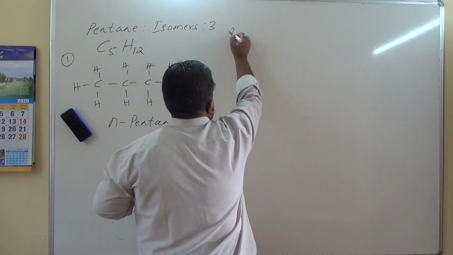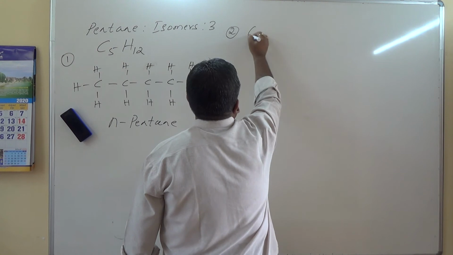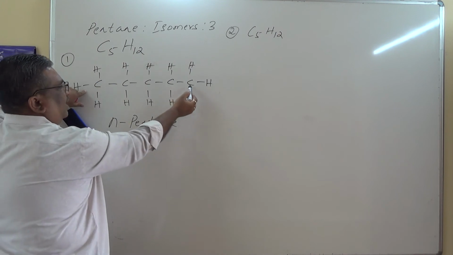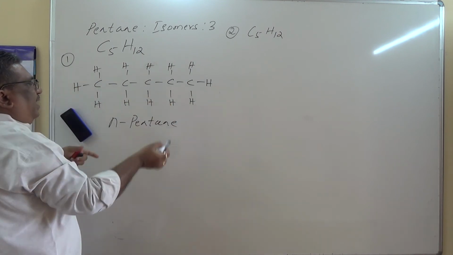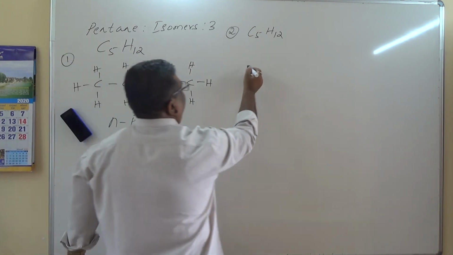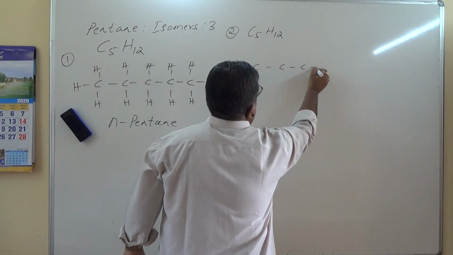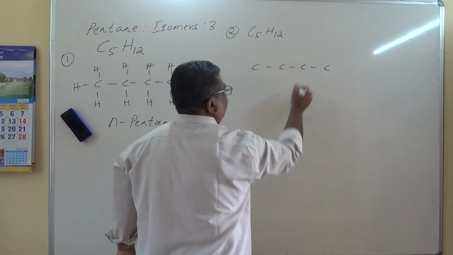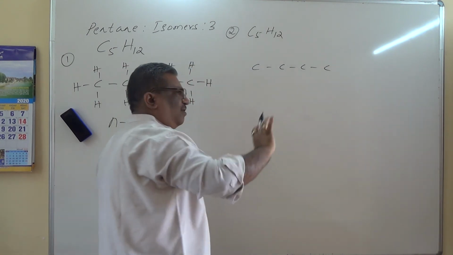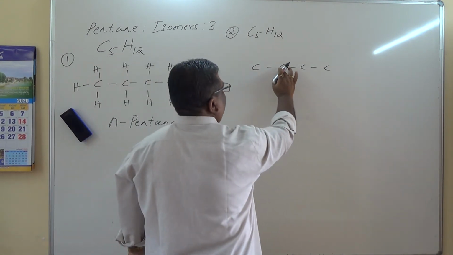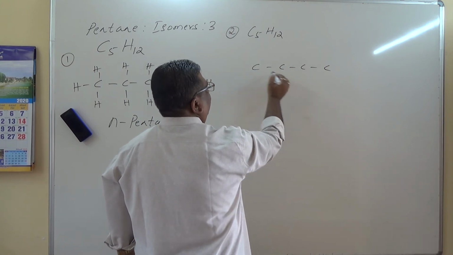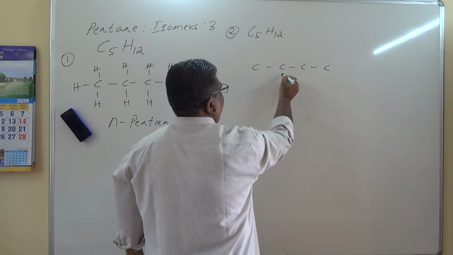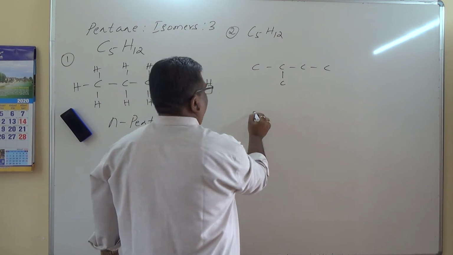Let me consider the second isomer. Same thing, C5H12. What I can do here, take one carbon atom here, and for this 4, try to attach to some of the carbon atoms. 1, 2, 3, 4. The fifth carbon atom, if I attach it over here, it is a straight chain. If I attach at the end, it is a straight chain. It is not a branched chain. I have an option to place it over here. If I place it over here, from here 1, 2, because the branch gets the least count. For example, if I attach over here, this is one way, and one more way is